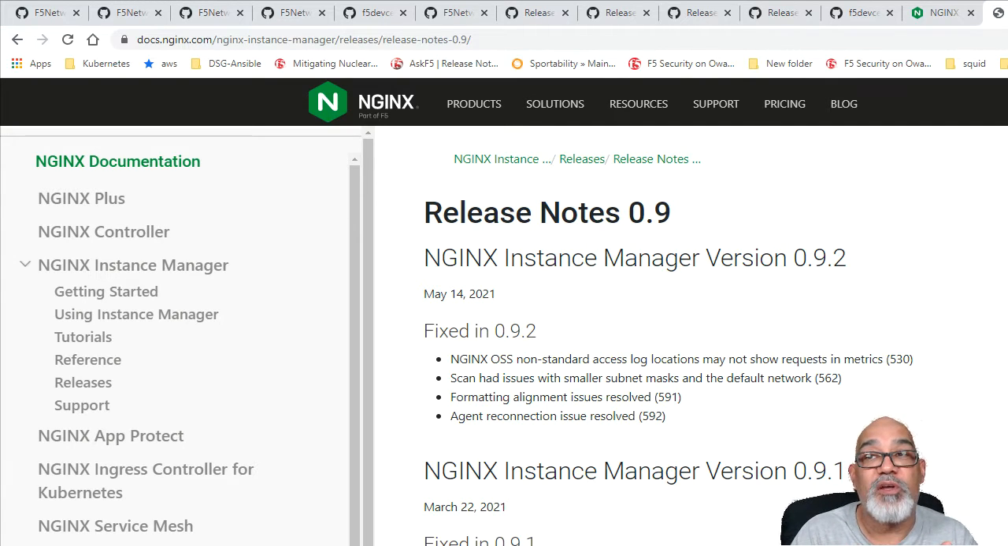There are some scan issues with smaller subnet masks in the default network. There's some format alignment issues that were resolved. A couple of fixes were out there in that. You can see them on the screen. Again, download your bits. Check out the new releases.